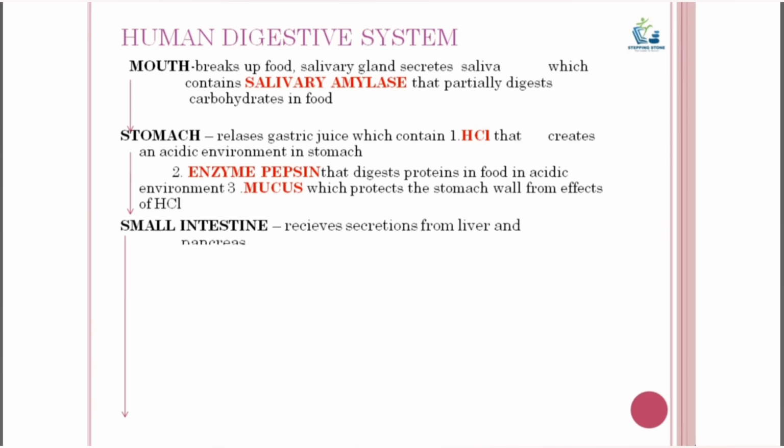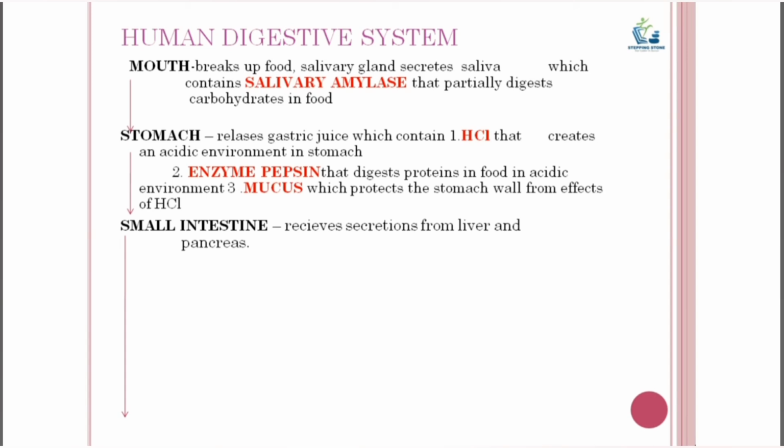From the stomach, the partially digested food enters the small intestine. The small intestine is the longest part of the alimentary canal. Though the small intestine is very long, it is called small intestine because it is very narrow. It is arranged in the form of a coil in our belly. Now, the small intestine in human beings is the site of complete digestion of food, like carbohydrates, proteins and fats.